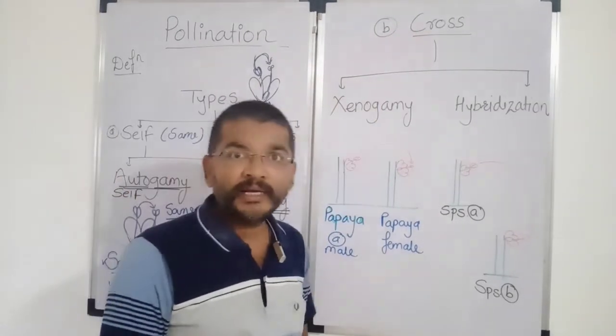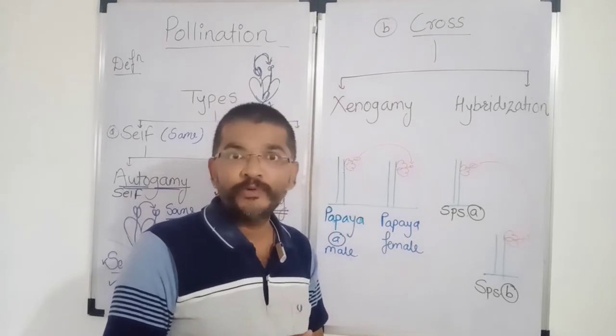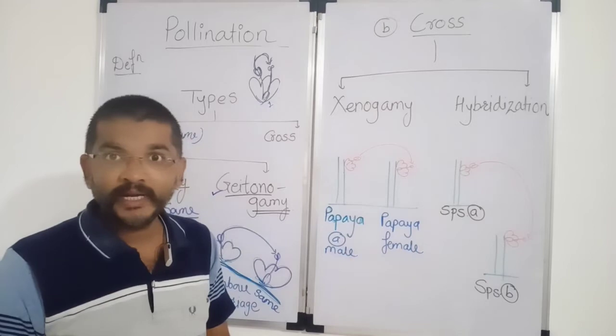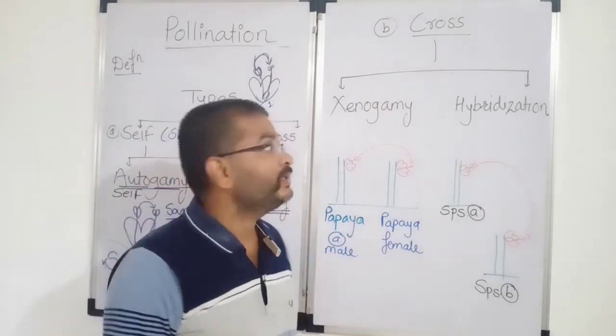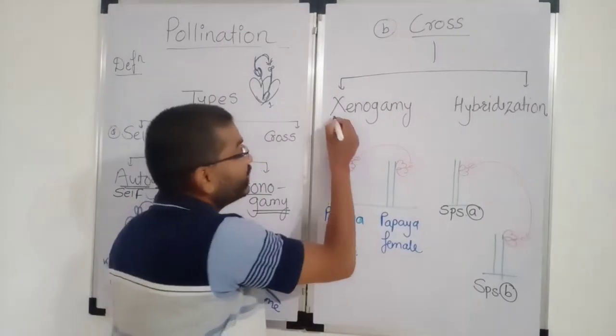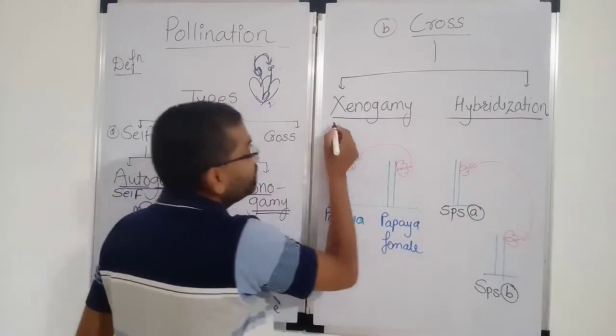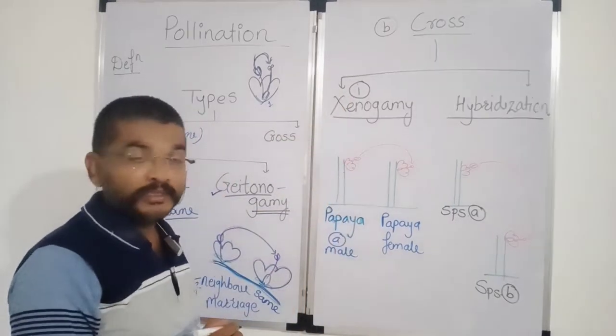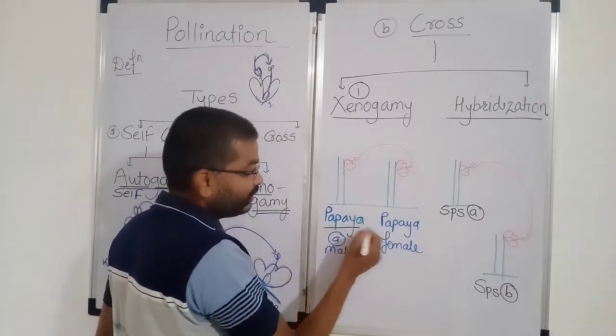And क्रॉस में क्या है, the pollination takes place between two different flowers born on two different plants having different genetic makeup. That is called as cross pollination. Cross pollination is subdivided again into two subtypes. The first one, that is xenogamy. Xenogamy common example क्या है, पपाया में.